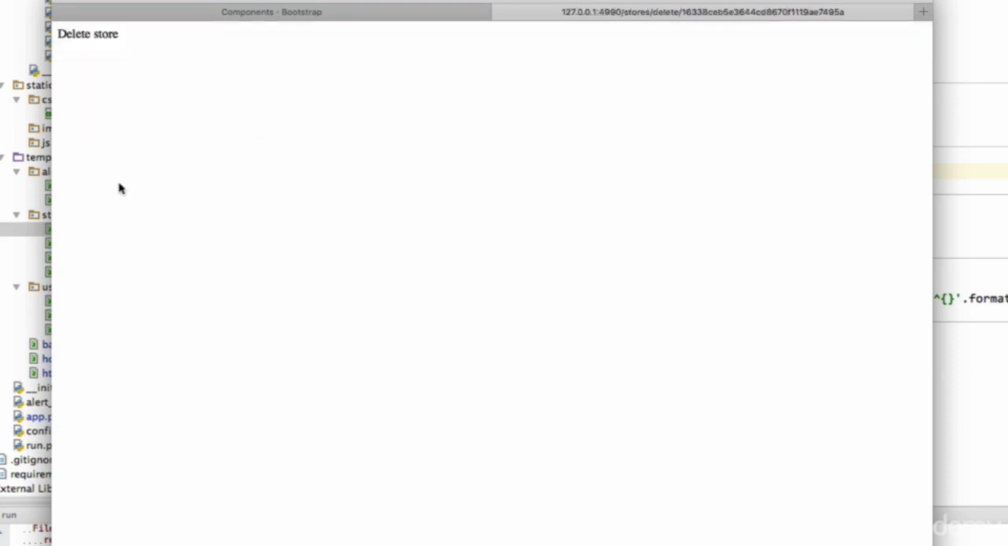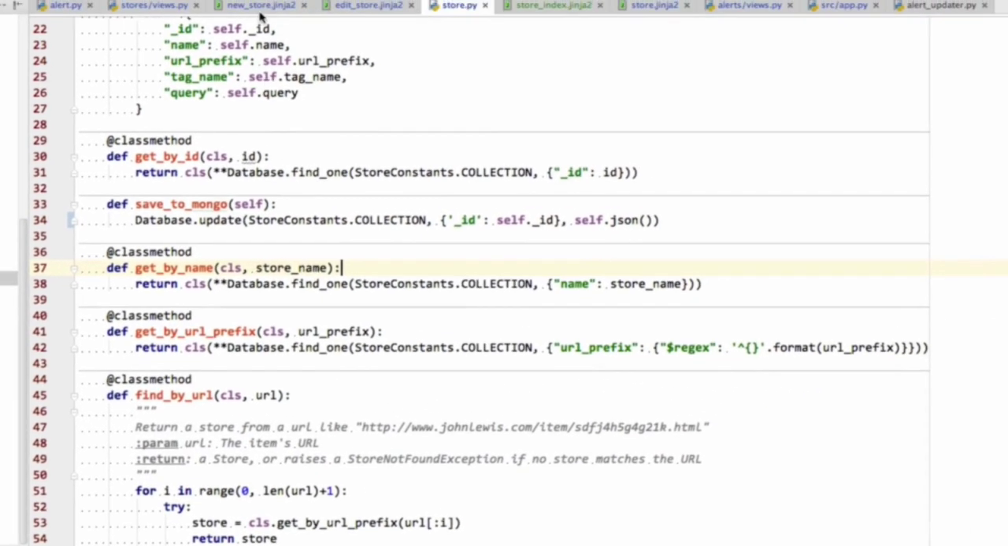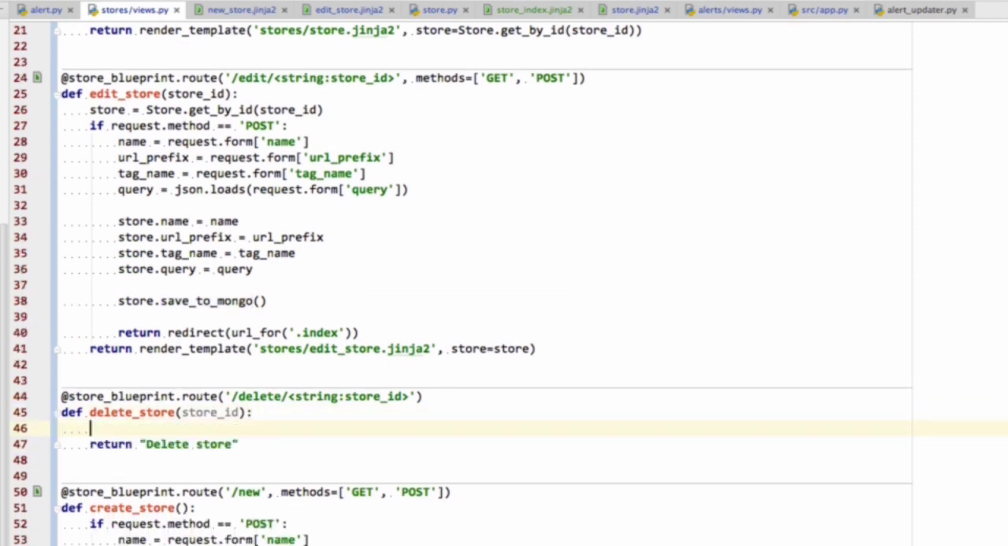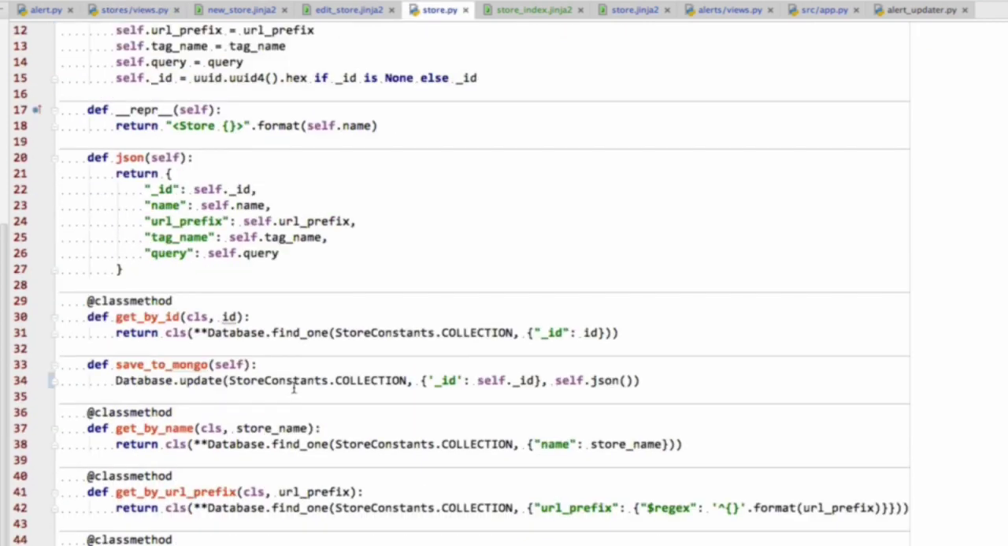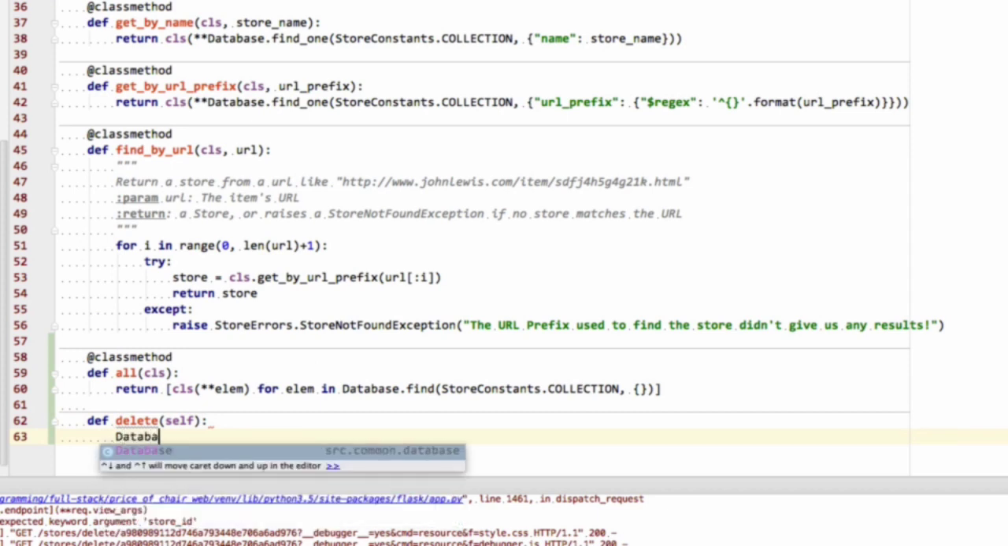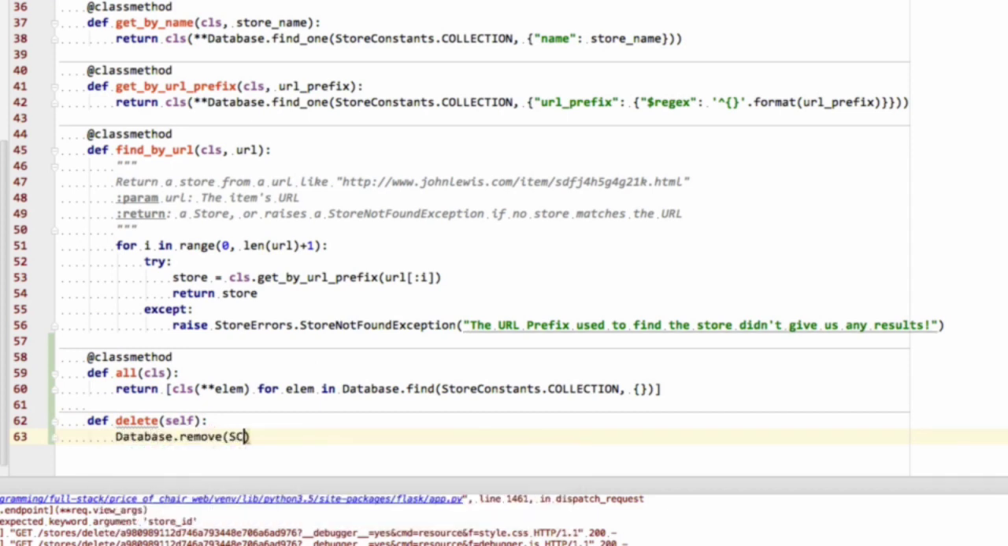Okay, pressing the permanently delete button doesn't yet do anything, but we're going to do that just now in this video as well, because it won't take very long. What this delete store endpoint has to do is say store.getById store ID .delete. And we've done this before, we know how this goes. Let's go into the store and create the delete method, def delete, and say database.remove store constants.collection, where the underscore ID is self._ID.